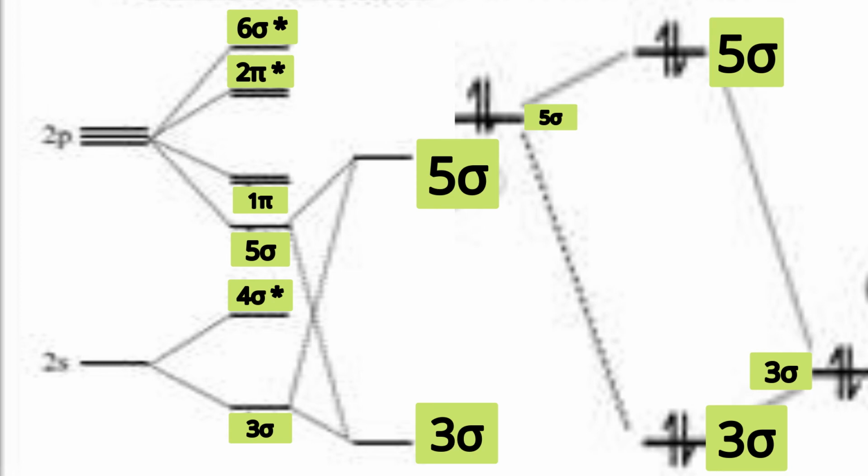So as I discussed the interaction between 3 sigma and 5 sigma, similarly interaction between 4 sigma star and 6 sigma star orbitals takes place, causing a decrease in energy of 4 sigma star and an increase in energy of 6 sigma star. I hope you are getting the point. What are we doing? We are making sense of this MO diagram. We are truly understanding this MO diagram of the simple nitrogen molecule.